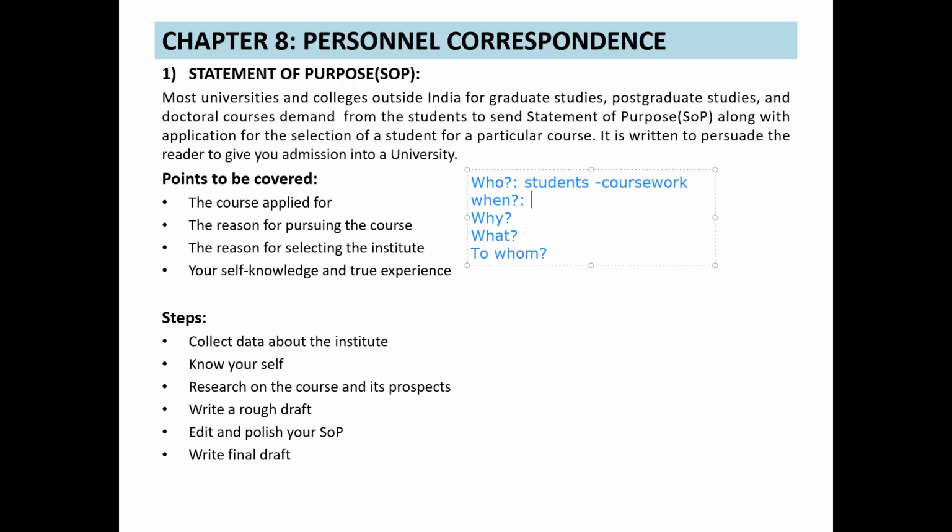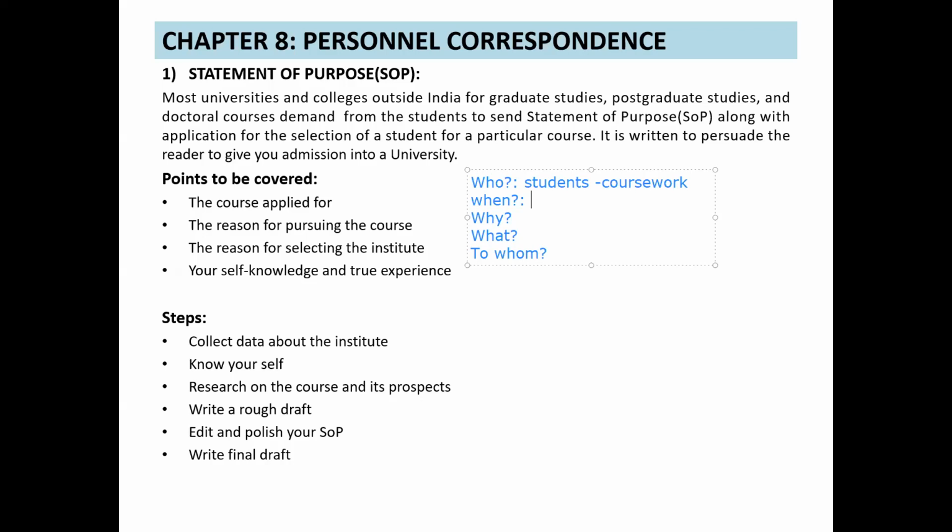Only then will they select your SOP for interview. If you have not written your SOP well, they will reject you. So the first step to get admission over there is your SOP. Understood? Statement of purpose. Read the title: you are stating your purpose for getting the admission, for applying for that coursework.